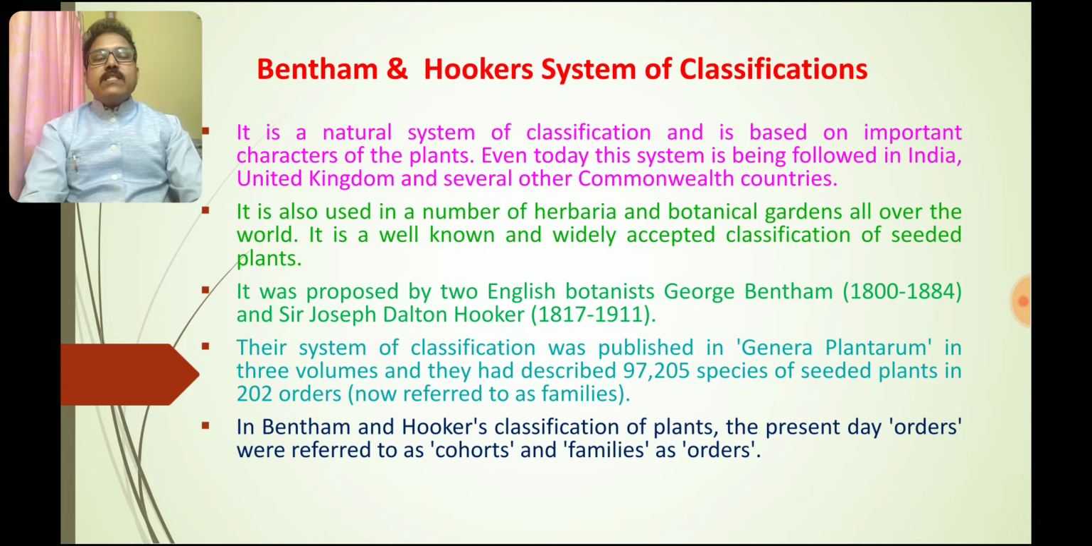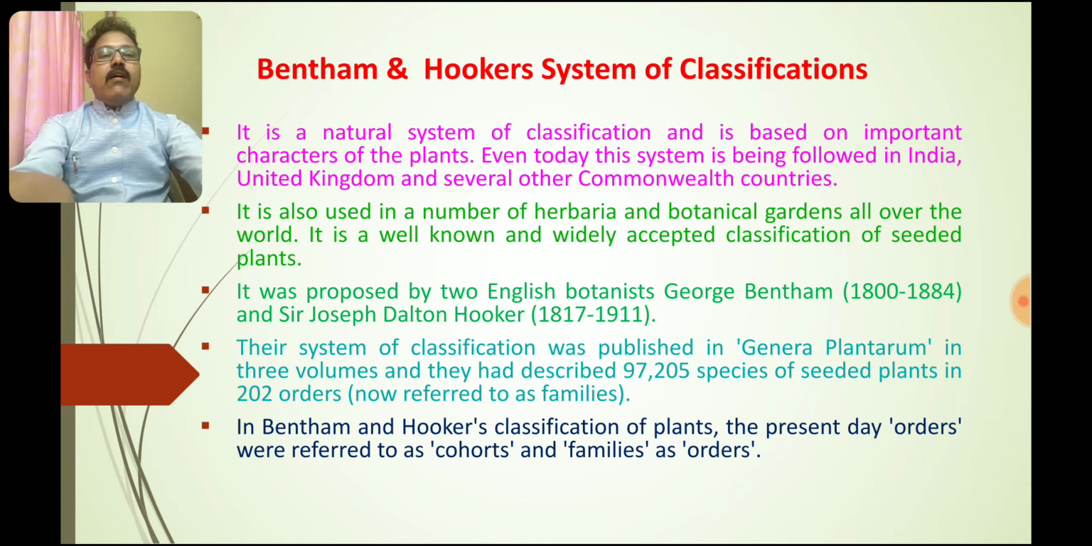Their system of classification was published in the Genera Plantarum in 3 different volumes, and they described 97,205 species of the seeded plants in 202 orders. These were segregated into different families. In Bentham and Hooker's classification of the plants, the present day orders were referred to as cohorts, and the families and the orders.